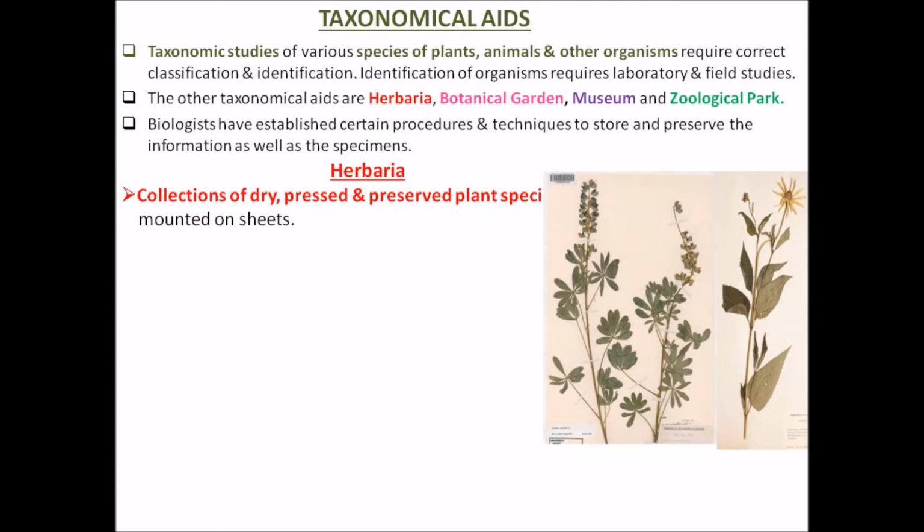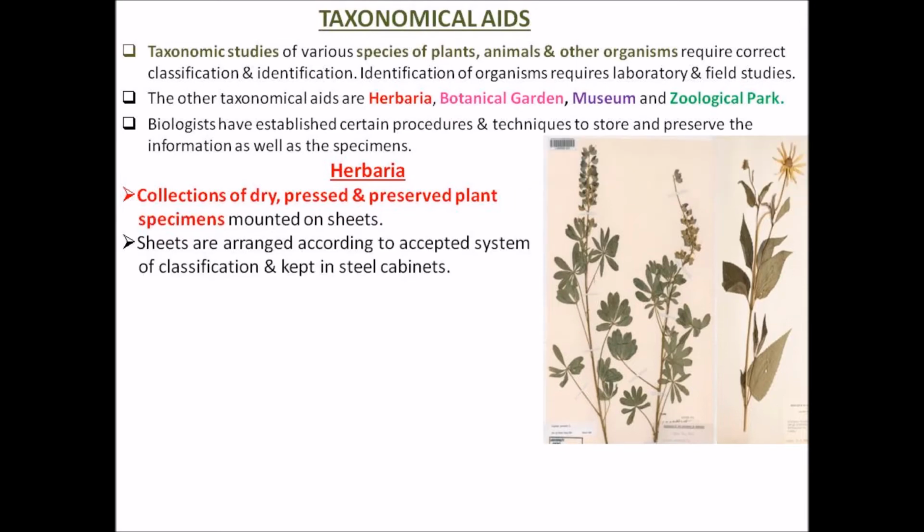Then it is preserved, and that preservation is done on sheets. Those sheets are to be arranged according to a pattern of classification. It should not be haphazard. It should follow some sequence, some classification that we study.